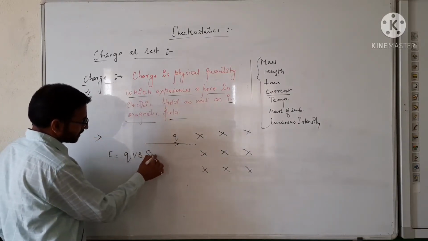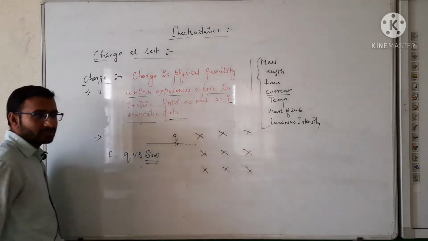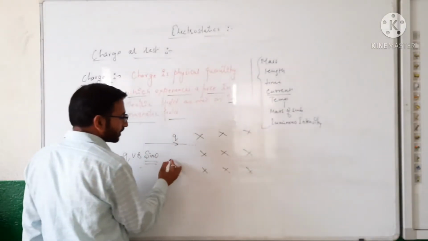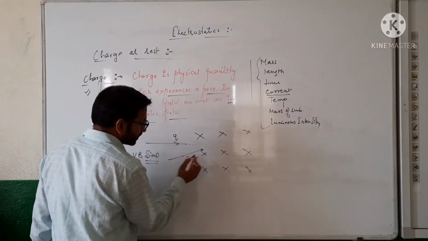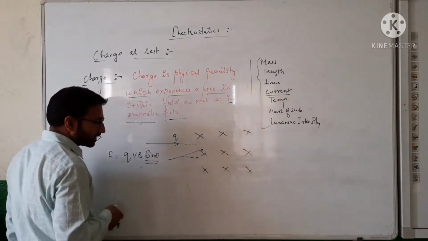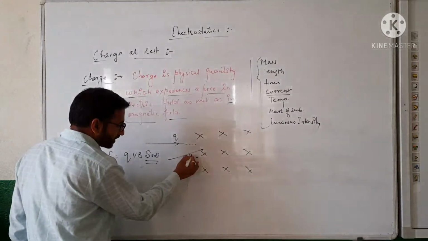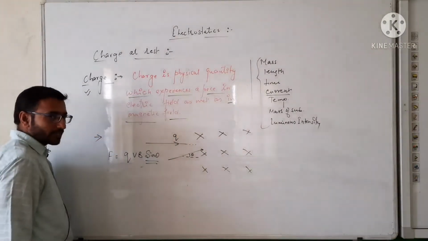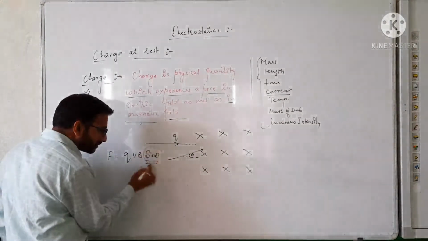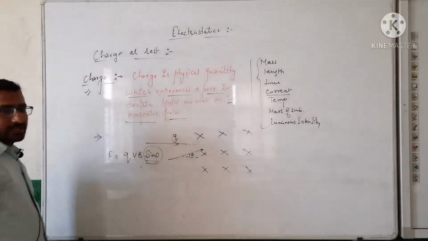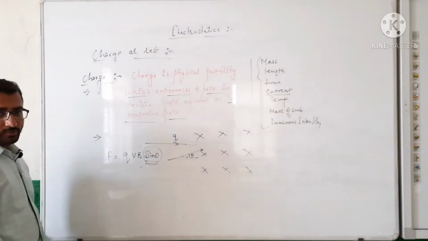QVB sin theta. Here sin theta comes in when the charge enters this field at a certain angle theta to the vertically downward direction of the magnetic field. If the charge enters the magnetic field at an angle theta, then we use the sin theta term in this formula.